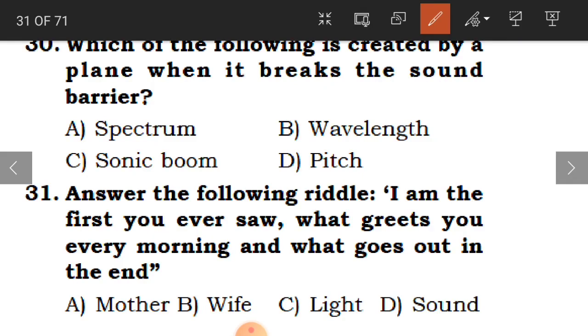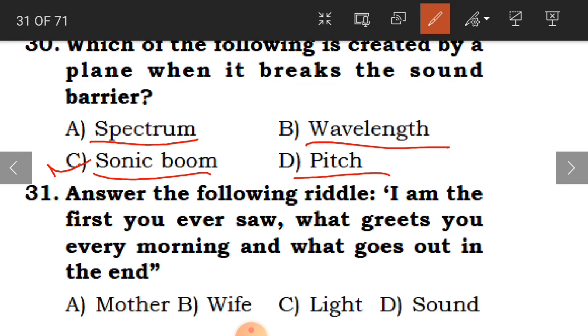Okay, now 30th question. Which of the following is created by a plane when it breaks the sound barrier? So what do we call it? Spectrum, wavelength, sonic boom, or pitch. And here the answer is sonic boom. This is created by a plane when it breaks the sound barrier.